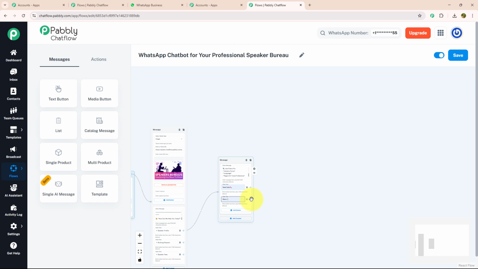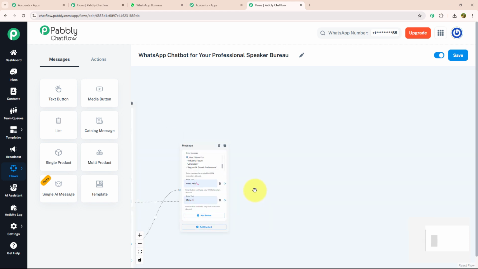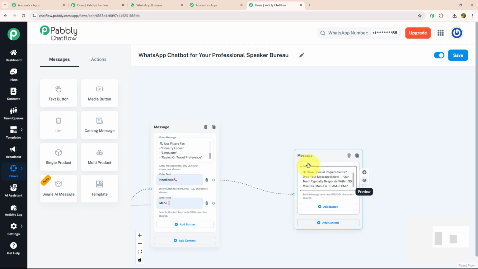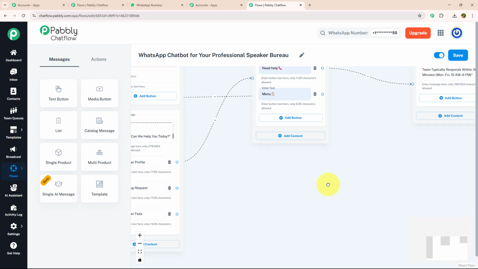I'm going to connect this menu button with our initial message, and I'm going to provide a separate message for need help. Like this, where I have mentioned that our team will contact them as soon as possible. Our response time is 30 minutes and our working hours are from Monday to Friday, 10 a.m. to 6 p.m. Let's move to our next action button, which is booking request.